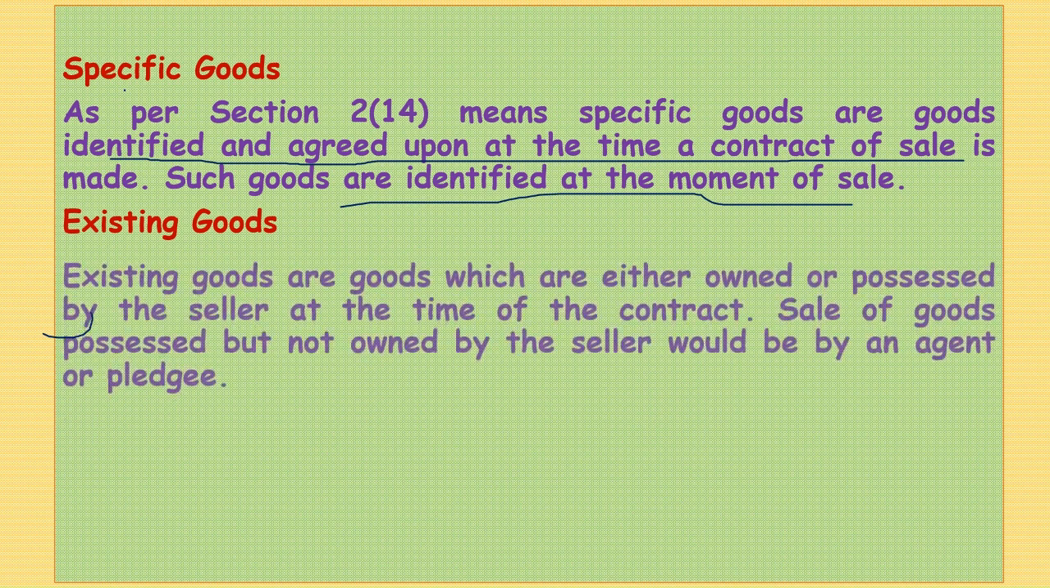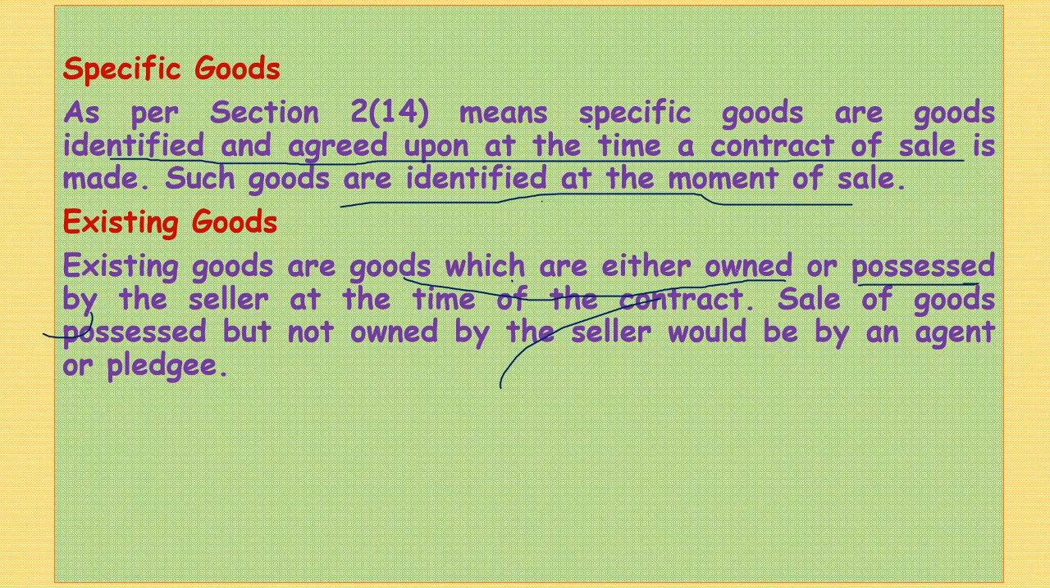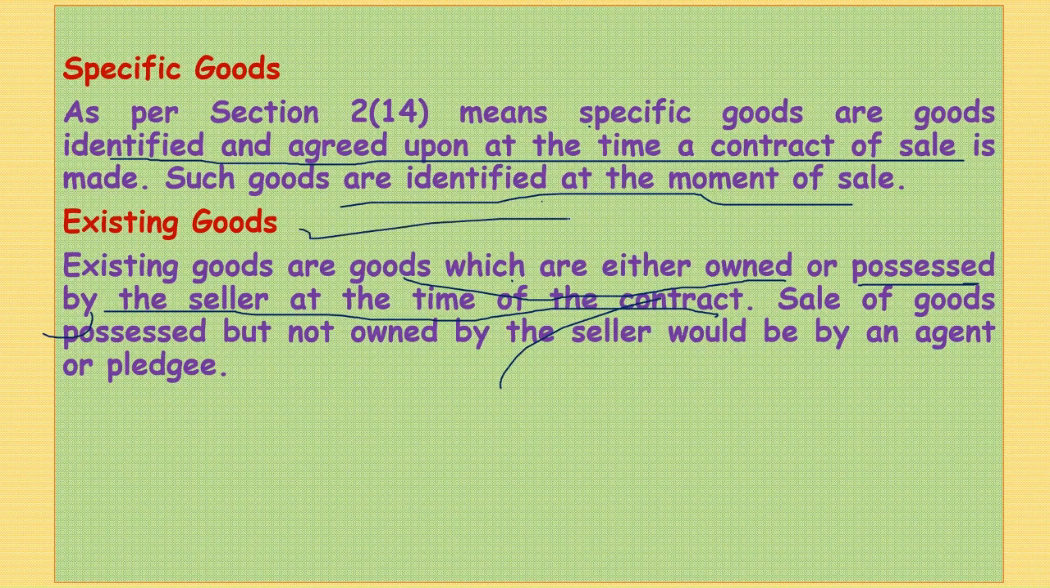And existing goods, one small thing is there here. A very important aspect about existing goods is that they are goods which are either owned or possessed by the seller at the time of the contract. Therefore, these are called existing goods.